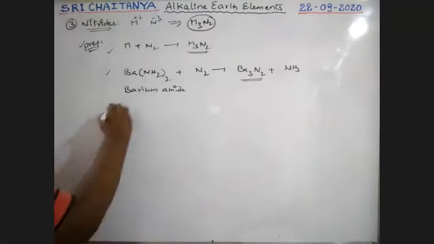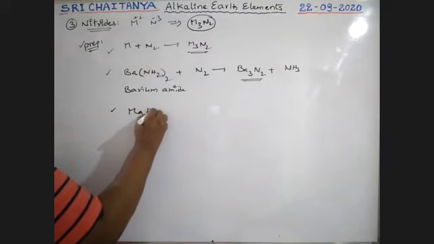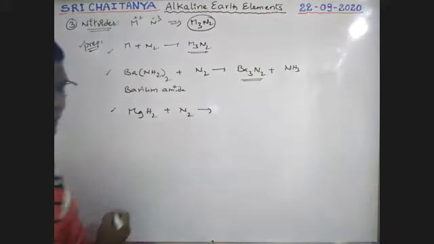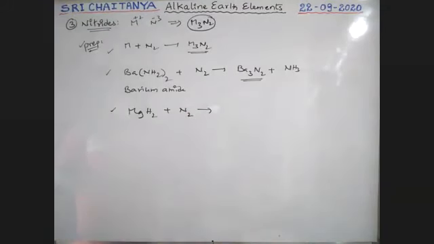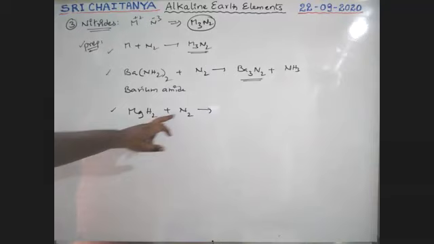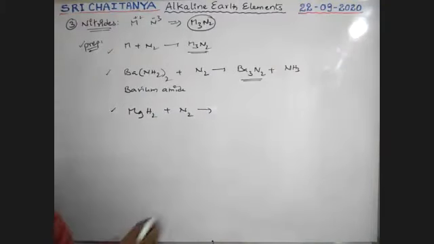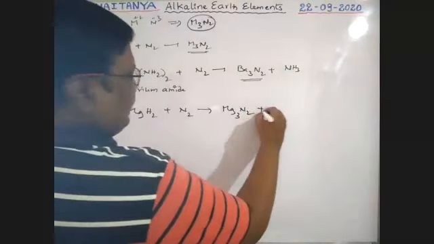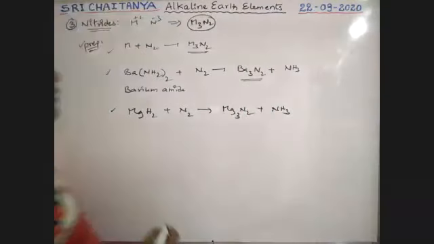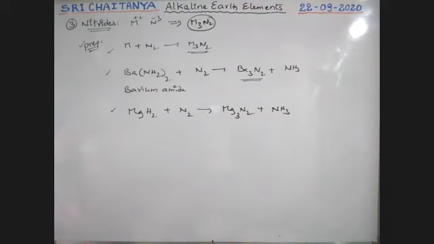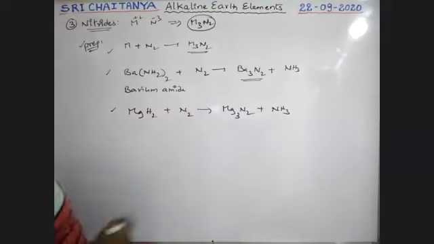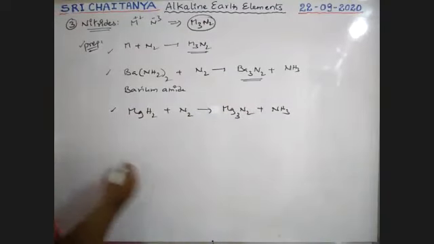Next, when magnesium hydride reacts with nitrogen, that gives magnesium nitride, and ammonia gas is also evolved. So these are the specific preparation methods of barium and magnesium nitrides. Okay. Next, properties.